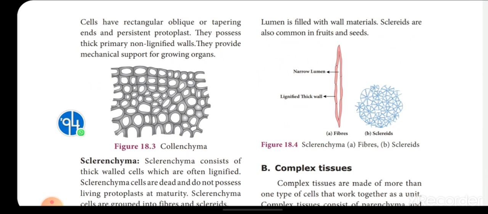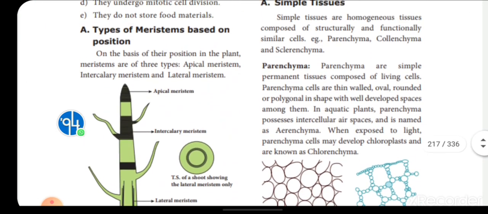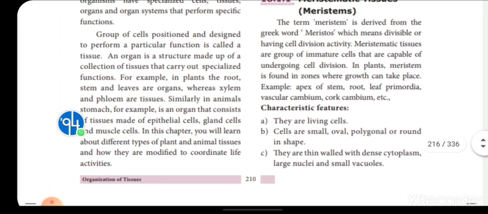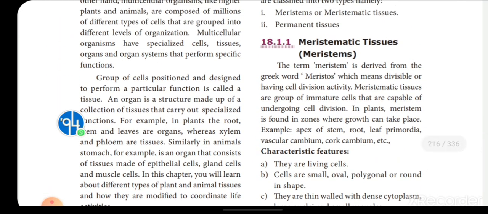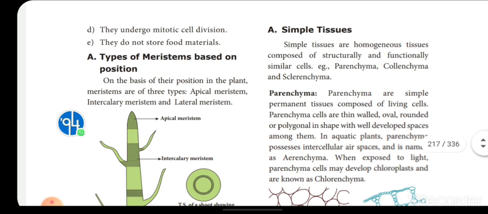Okay children, I will stop today's session with this, and I will continue with complex tissues in my next session. I will give homework. Please complete and send it to me. The homework is only two questions. One: what are meristematic tissues, and give the characteristic features of meristematic tissue. Another: classify the meristematic tissue based on position and explain it.